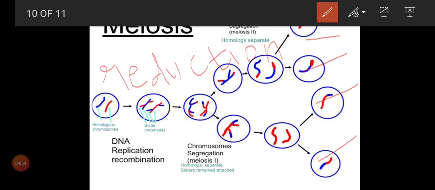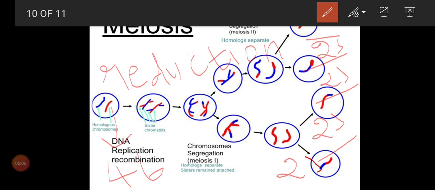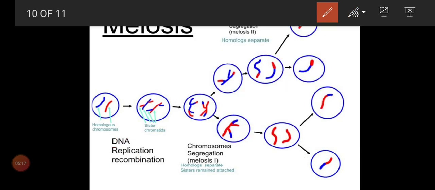But in meiosis, the parent cell contains 46 chromosomes, but the remaining cells will contain only 23 chromosomes. Because of the reduction in the chromosome number, we call it reduction division.